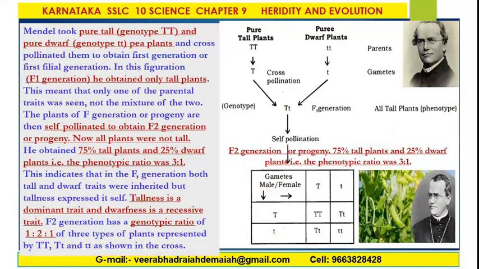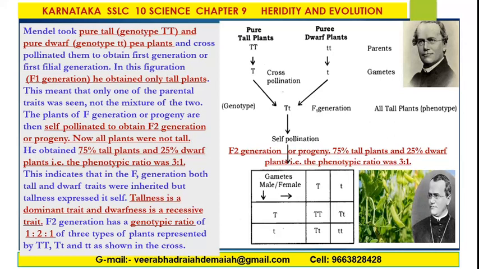Mendel took pure tall genotype, capital TT, and pure dwarf genotype, small tt, pea plants, and cross-pollinated them to obtain the first filial generation.